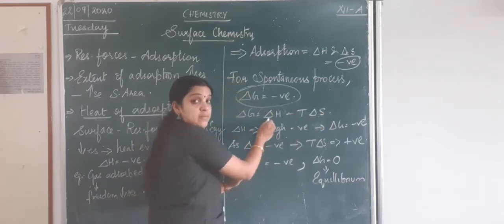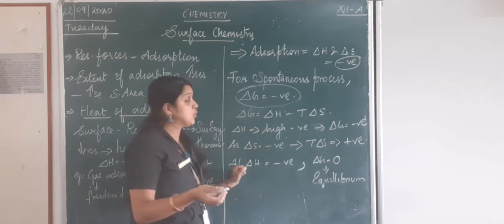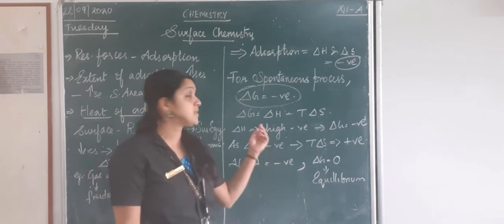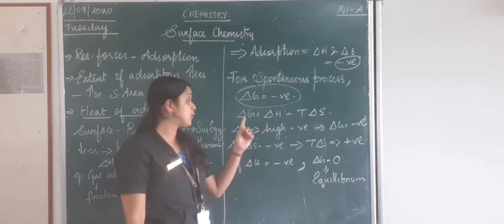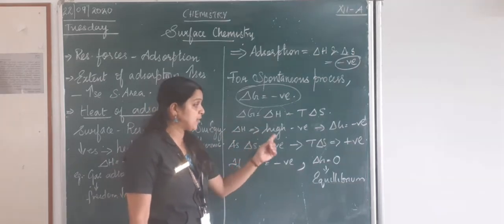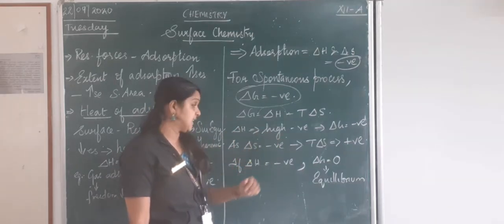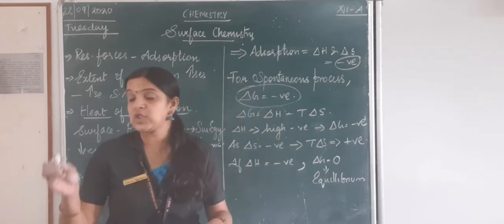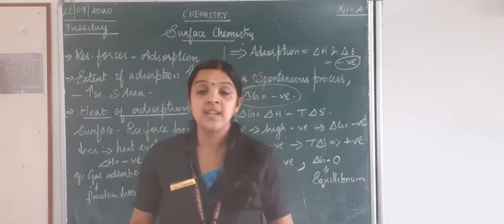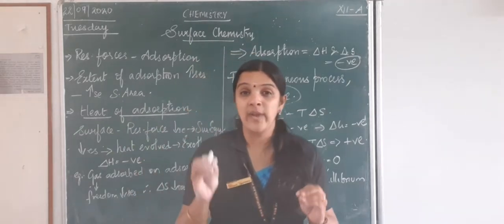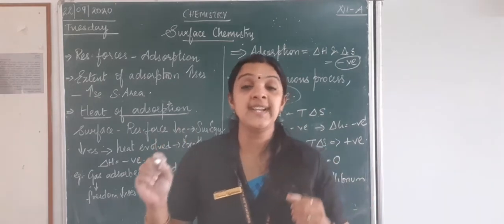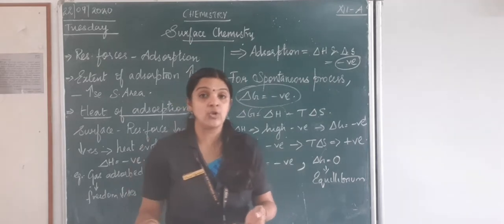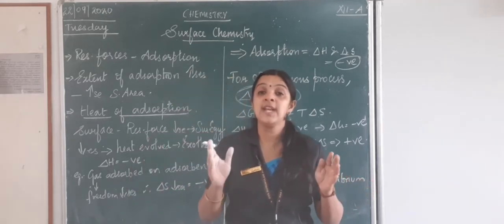If this is also becoming less negative, the whole thing becomes 0, or sometimes they may be equal, or sometimes it can be positive. So for del G to be negative, I should have a high negative value of del H, or else what happens? The whole process will reach a state called equilibrium, where del H will be equal to T del S. You understand, children? So what happens? Del G becomes 0. So the whole process will reach a state of equilibrium.